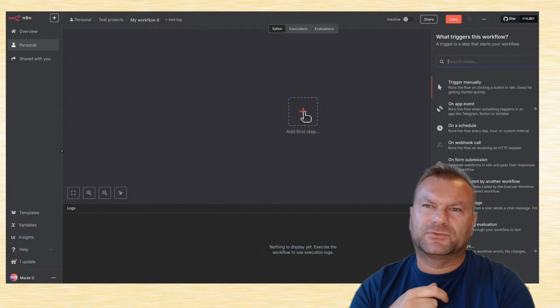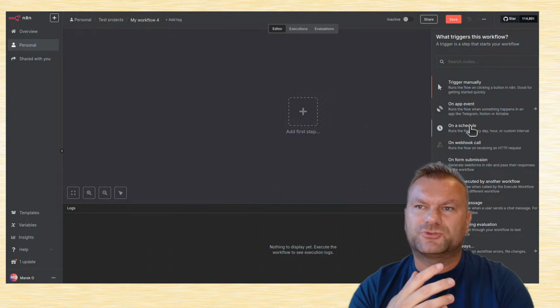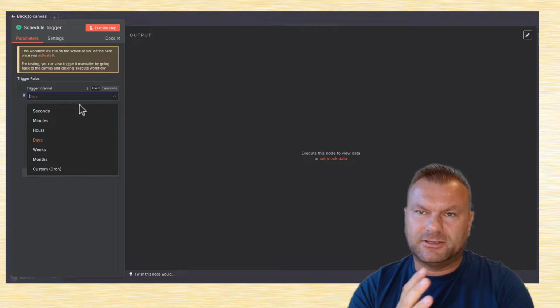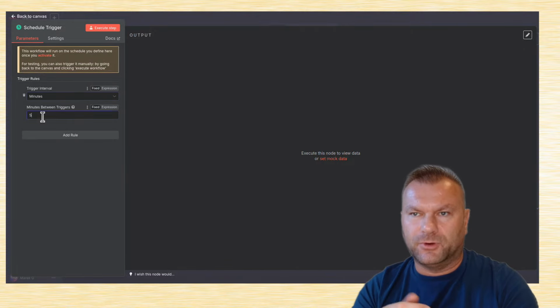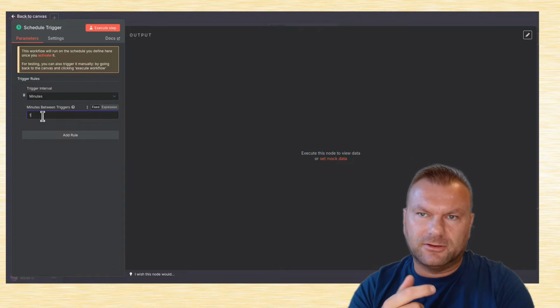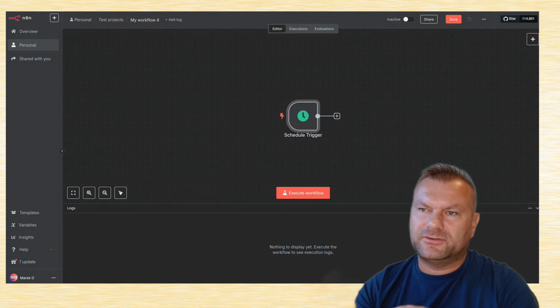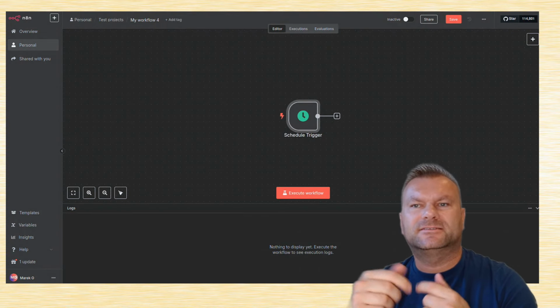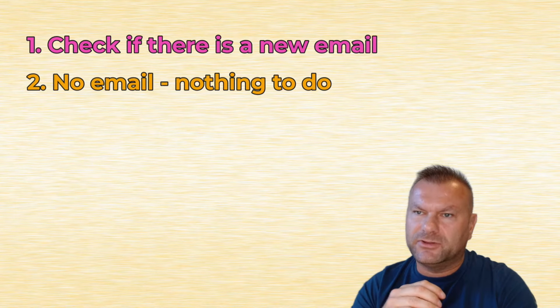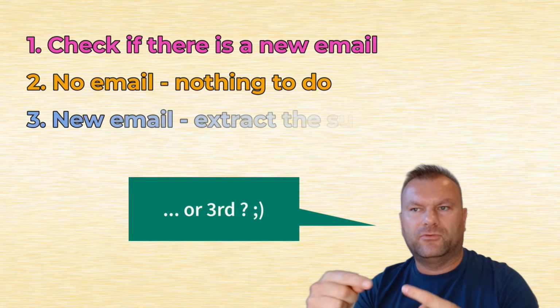And there you can choose a trigger, because you always need some kind of trigger, and this trigger will do some checks every minute. So let's say every minute this automation will check a given inbox to see if there is a new email or no. This step would do nothing if there is no new email, but if there is a new email, we would need to extract the subject line of that email. And extracting that email subject field would be the second step of our workflow.